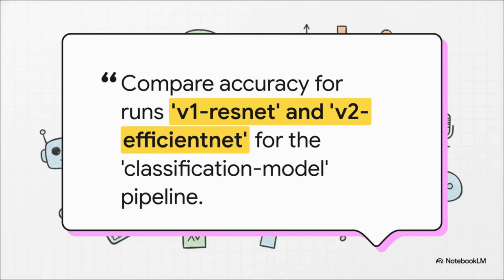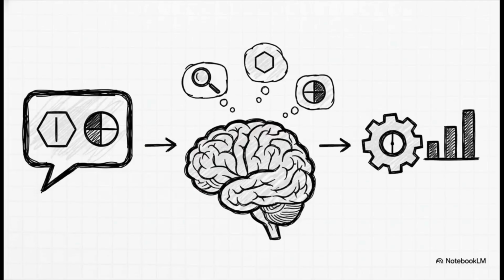We're being really clear about the metrics we want, the 2 runs we're interested in, and which pipeline they came from. Let's see what the system does with this. The second we hit enter, the LLM gets to work behind the scenes. It parses our sentence, it understands that the intent is comparison, and it knows it needs to go fetch some data. It pulls out all the key parameters and calls the perfect tool for the job, compare pipeline runs.